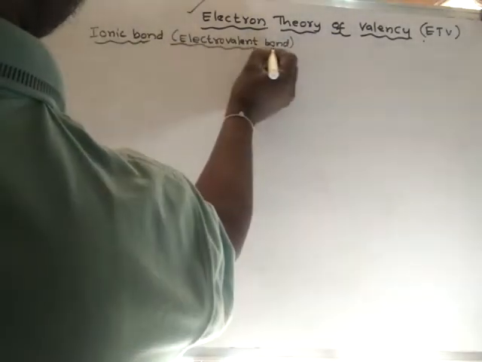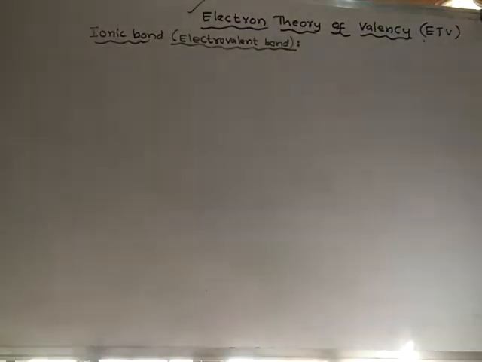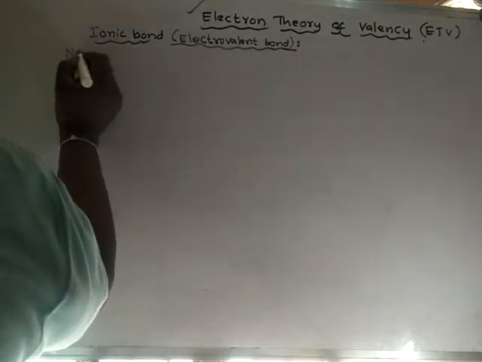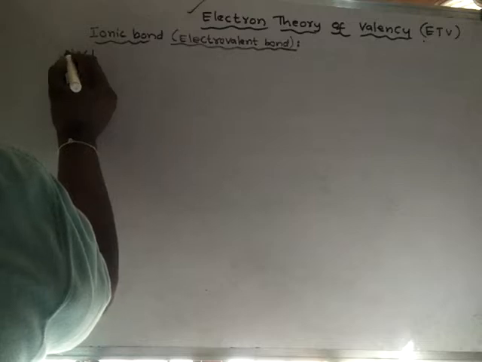In order to explain the formation of ionic bond, let us take simple examples like sodium chloride or potassium chloride or magnesium chloride.